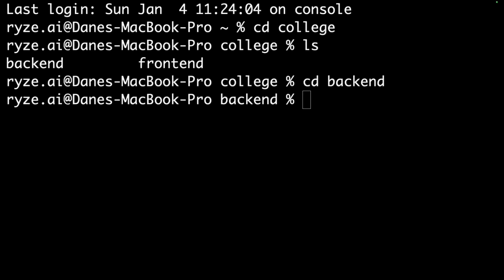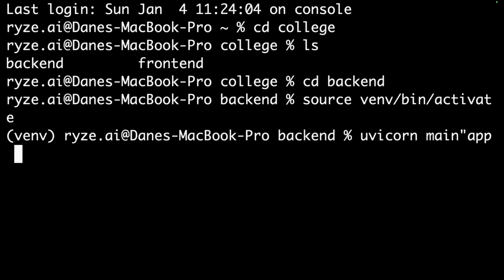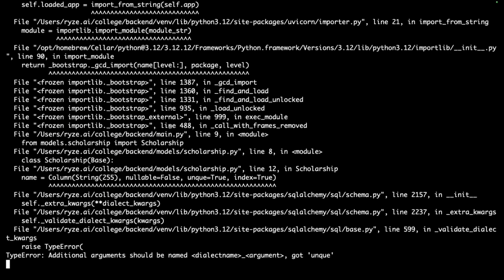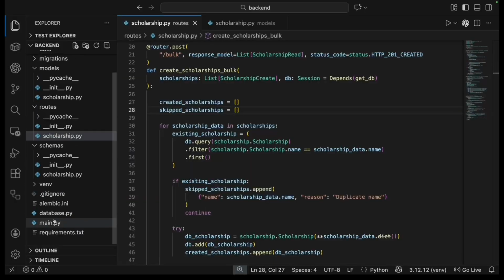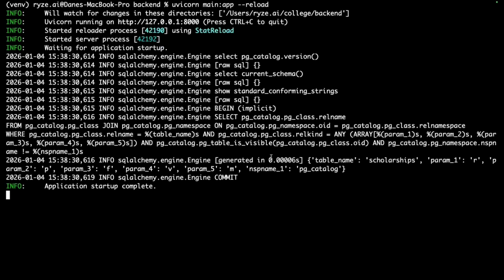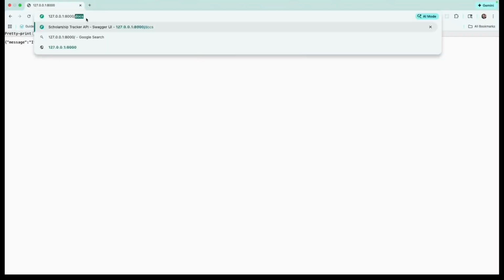Okay, I want to test this. I'm going to go to the backend directory. I'm going to activate my virtual environment, and I'm going to start the server. And actually, you can see here I have an error. Looks like a pretty easy one. I misspelled unique in the model. So I'm going to fix that quickly here. We're going to save that. I'm going to start the server and it runs correctly.